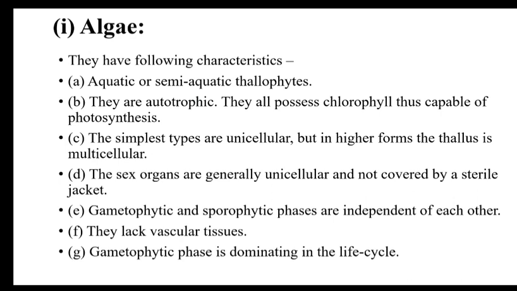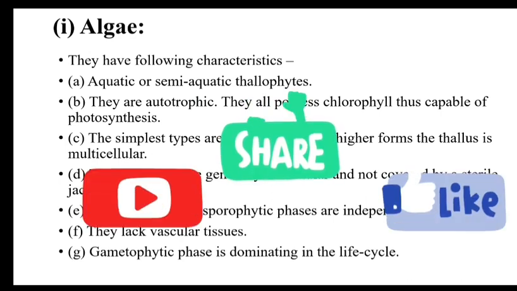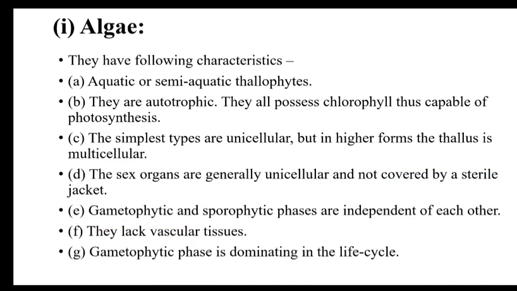Algae are generally aquatic or semi-aquatic thallophytes. They are autotrophic as they bear the chlorophyll pigment. The simplest types are unicellular, as in Chlamydomonas, but in higher forms the thallus is multicellular. The sex organs are generally unicellular and not covered by a sterile jacket. Gametophytic and sporophytic phases are independent of each other. They lack vascular tissues, that is, xylem and phloem are not present in algae. The gametophytic phase is dominant in the life cycle.